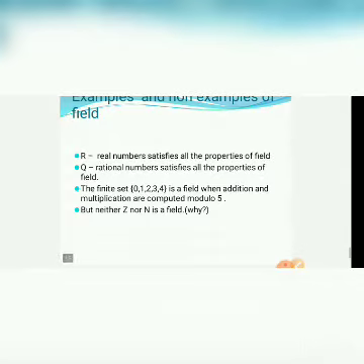Why N is not a field? It satisfies the commutative property, associative property, but it fails the additive identity. What is the additive identity? 0. Is 0 there in N? No. So N is not a field.